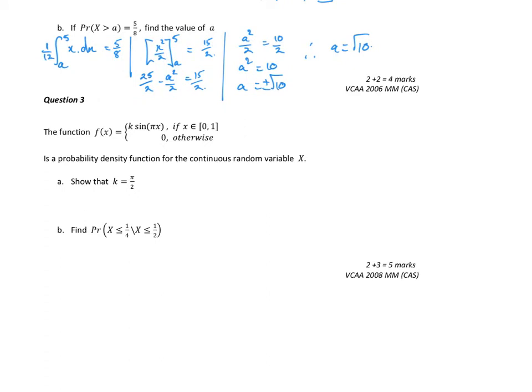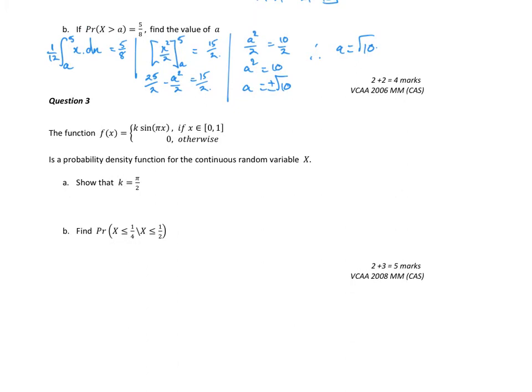Okay, so again, we've got a function that we need to show or prove is a continuous random variable, which means the integral. So for part A, it means that the integral between 0 and 1, I'll take k out the front, of sine pi x dx has to equal 1.